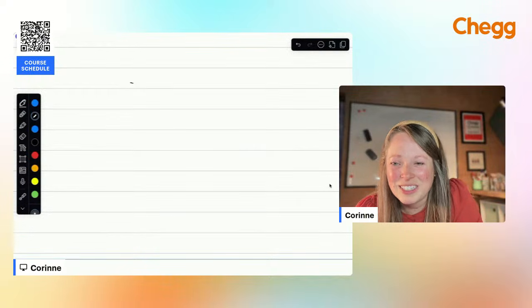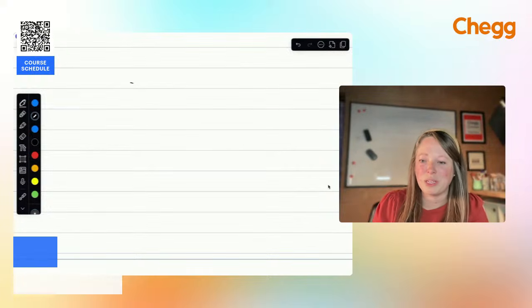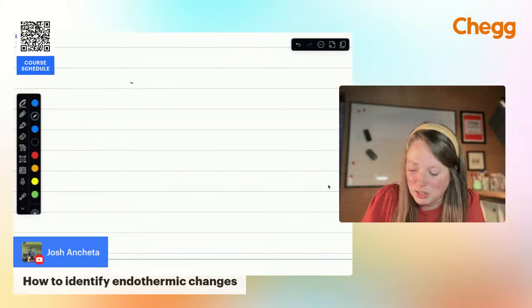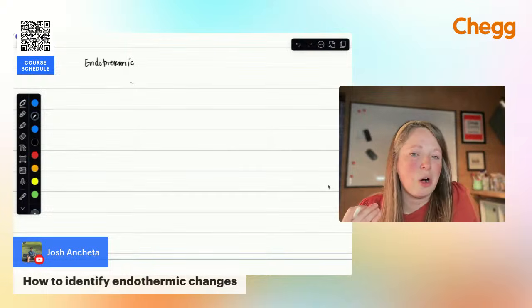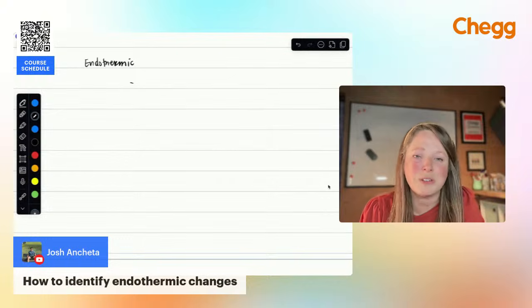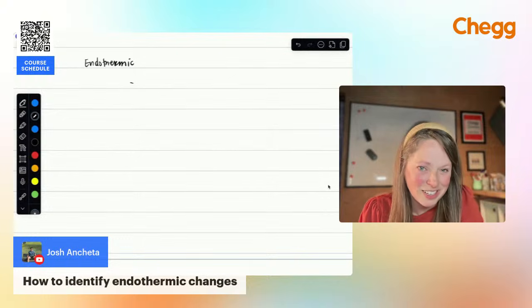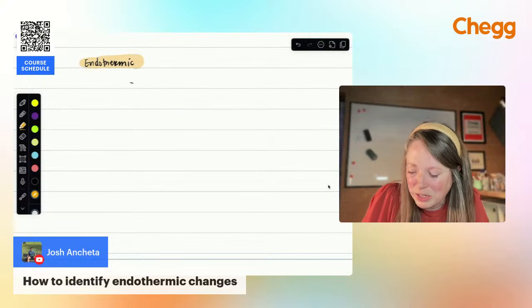Okay, I had a question on here, just how to identify endothermic changes. So this one's coming in from YouTube. How do I know something that is endothermic? One of the most frustrating things about chemistry is all of the terminology, right? But the good thing about it is you can break down most of these complicated words to get hints as to what that term is talking about. So if we look at the word endothermic, endo means within.